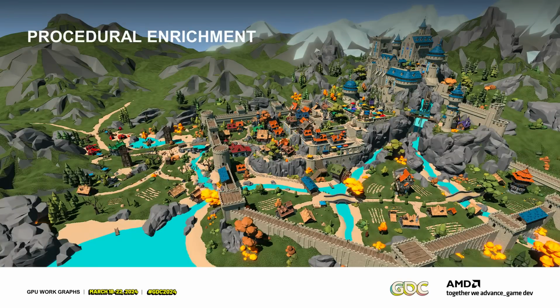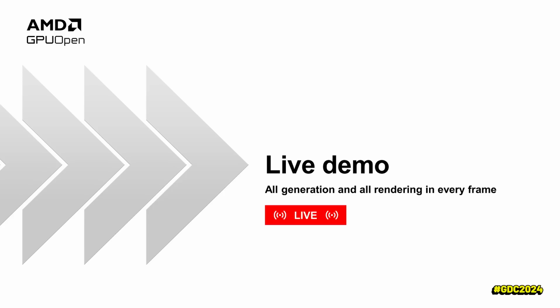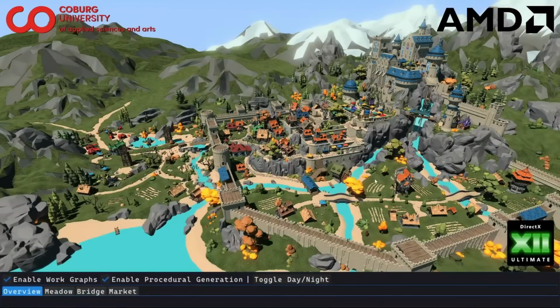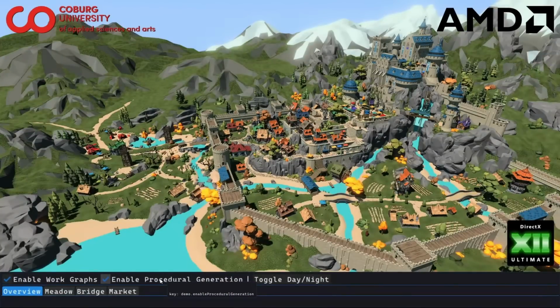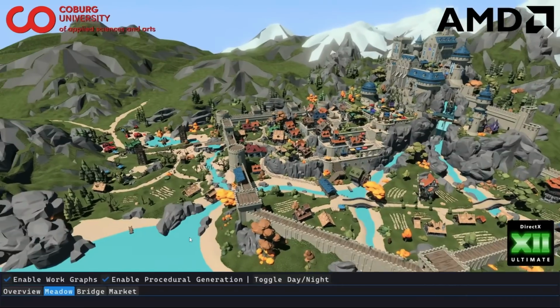And here's our procedural enrichment demo. So what we have been doing in this procedural enrichment demo is we haven't tried to replace things really, but just make them look nicer by adding work graphs and then running additional code which cleans up, which makes the scene more interesting. And we actually have a live demo prepared for this one. So that's the scene. This is without procedural enrichment. You can already see all the grasses coming from there, but there are actually quite a few more details we look at. And the first thing I want to go to is to the meadow here.